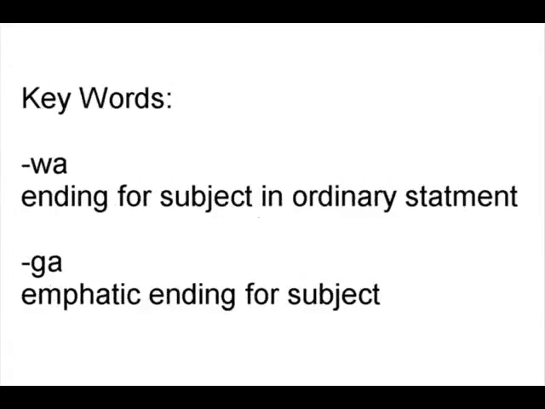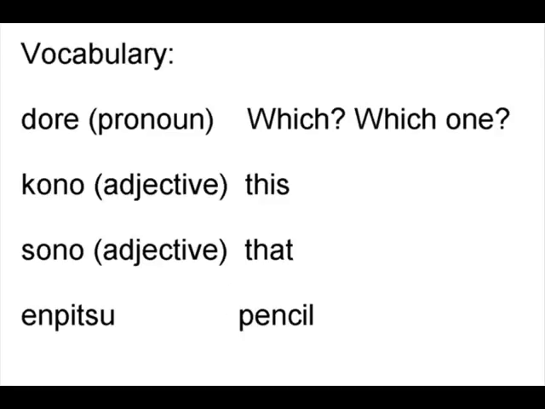Key words. Wa, ending for a subject in ordinary statement. Ga, emphatic ending for a subject. Vocabulary. Dore is a pronoun for which or which one. Kono is adjective for this. Sono is an adjective for that.